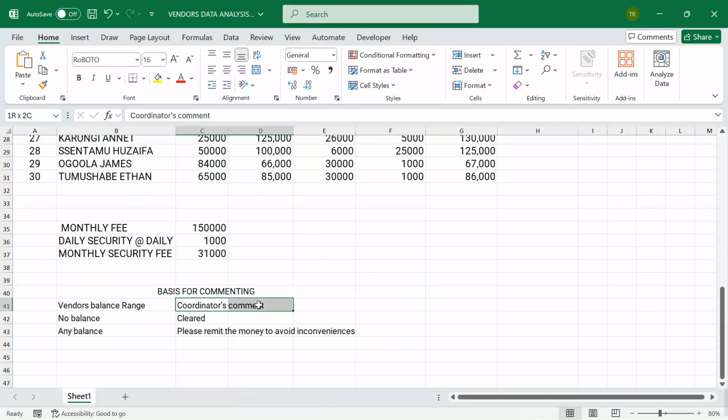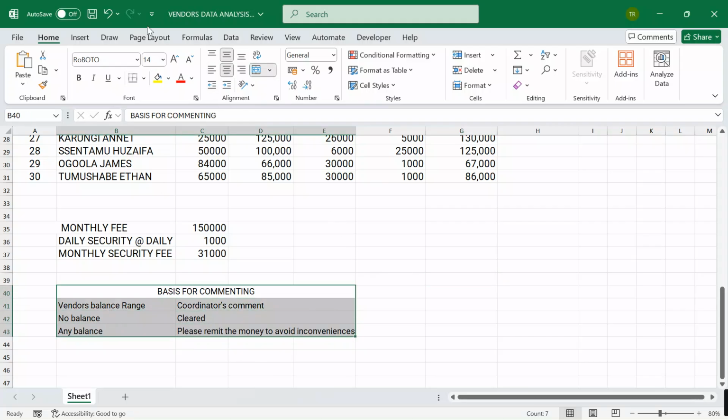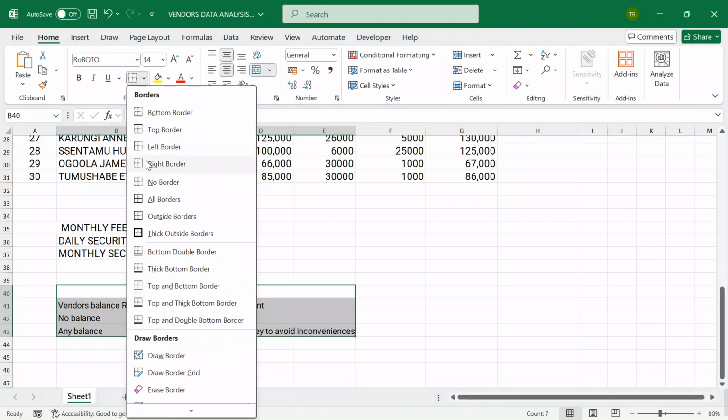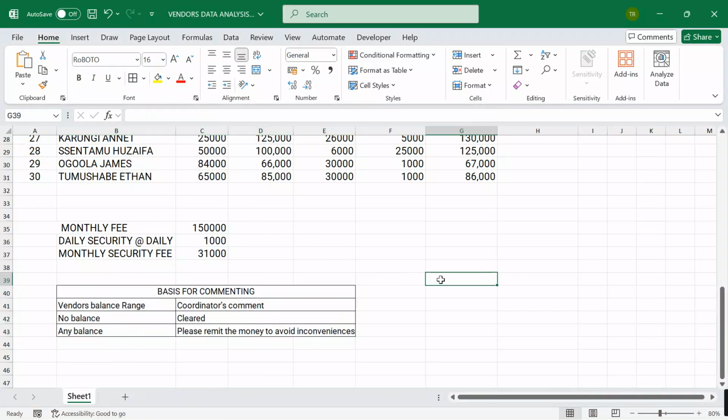Now I want to make sure that my comments are visible and clear. I'm going to merge so that the comments are well aligned in my columns of interest. Allow me to align them left. Yes. Here, you see how I'm organizing my data. I don't want to leave any stone unturned.